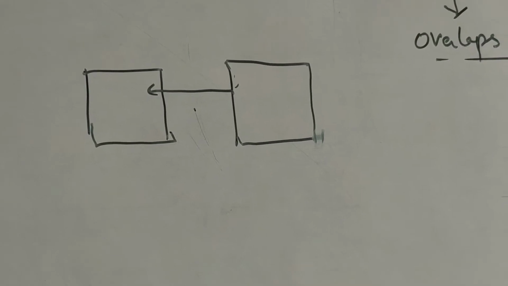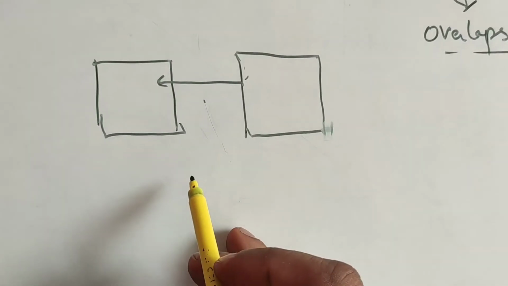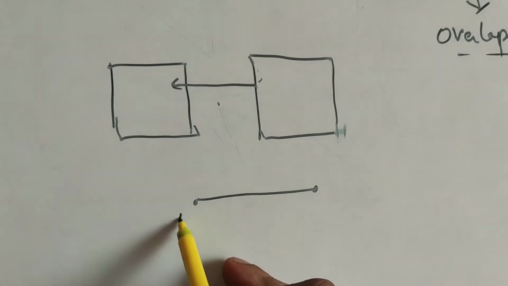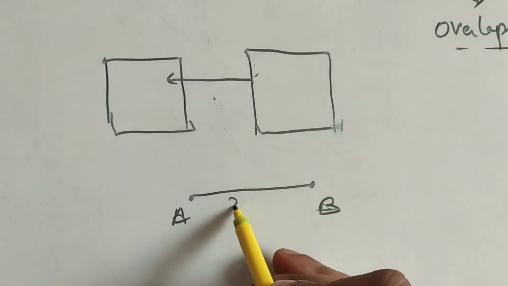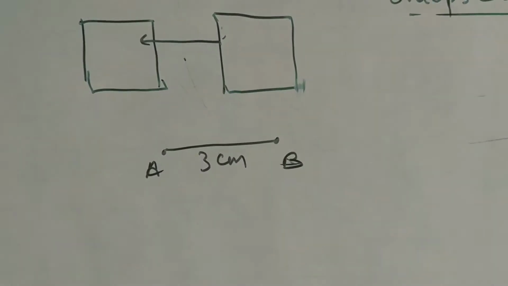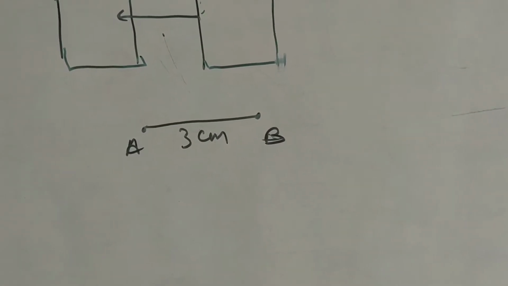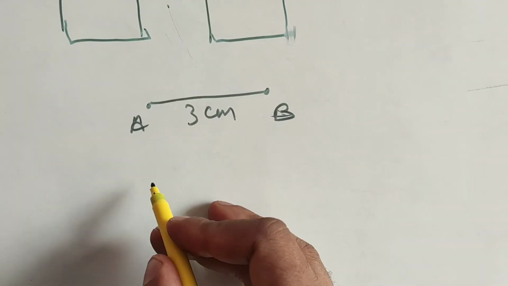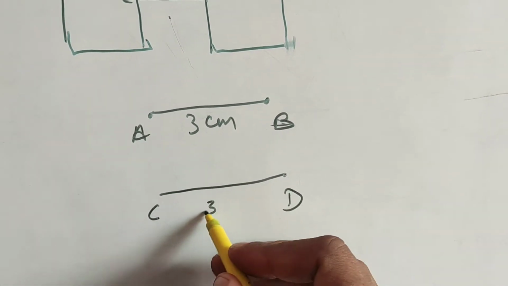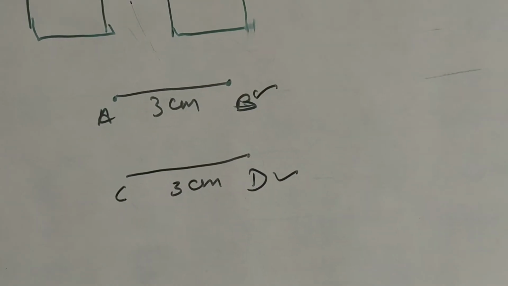So next, in congruency, suppose one more example we take, like we have a line segment. Suppose this is a line segment whose length is 3 centimeter, and we have more line segments of length 3 centimeter. Can there be any line segment which will be congruent to this? Yes, there can be many line segments. If their length is 3 centimeter, these two line segments will be congruent to each other.